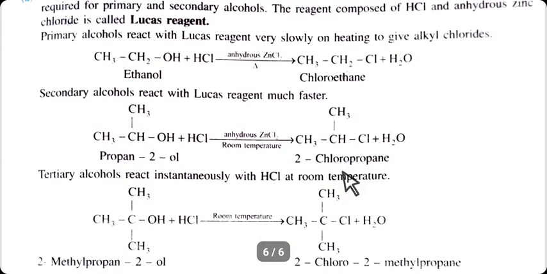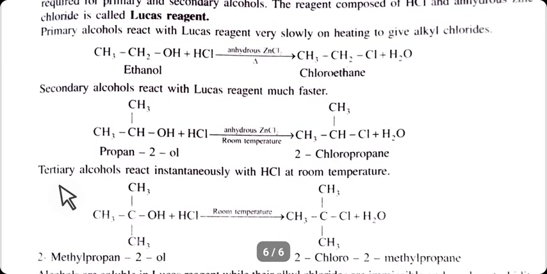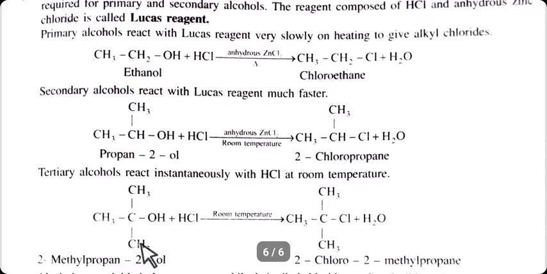Next example is tertiary alcohol. Tertiary alcohol reacts instantaneously with HCl at room temperature. No catalyst is required here. See here, we are using a tertiary alcohol. The common name of this tertiary alcohol is tertiary butyl alcohol, and the IUPAC name is 2-methylpropan-2-ol. It reacts with HCl at room temperature.